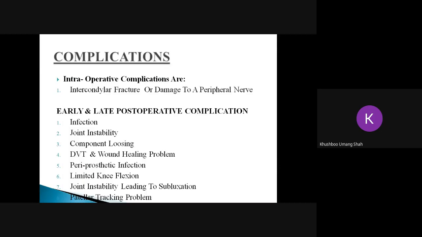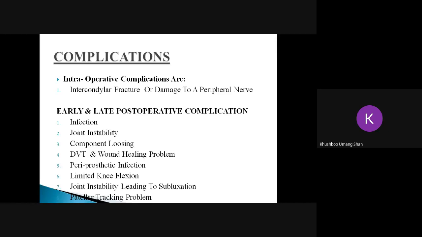So what are the complications after TKR? See, there could be intraoperative complications and post-operative complications. Intraoperative complications could be condylar fracture. If the bone drilling is done very vigorously or if it is not done properly, there are chances that there can be fracture of the condyle, and there could be damage to the peripheral nerve.